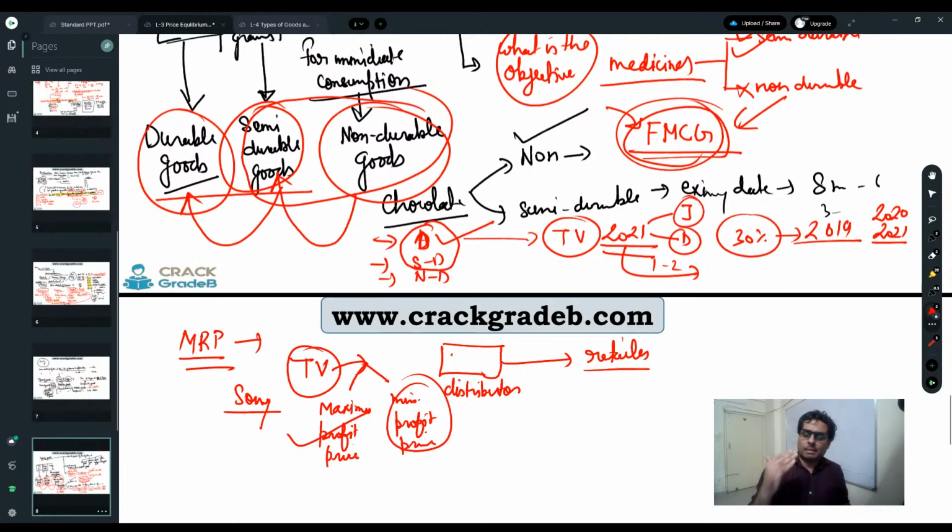So Amazon and Flipkart basically deal in which category? They deal in durable and semi-durable both, but in general their main targeted area is durable goods. They sell semi-durable goods also, but the main targeted area is durable goods, because they also use deceptive techniques, marketing tactics of sale and discount.